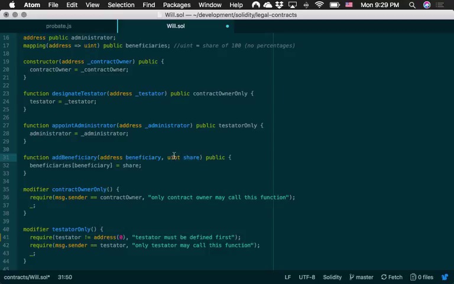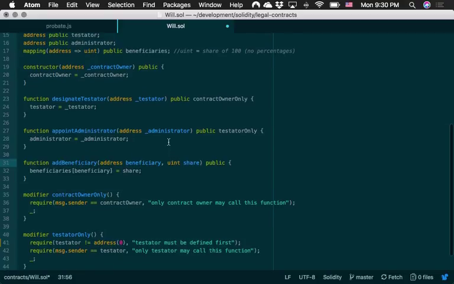The other one that's kind of interesting is you'll see share here is actually an integer. So I'm still learning Solidity just like a lot of us are. What's kind of interesting to me is that Solidity doesn't have very good support for floating point numbers, because you would assume a share would be like a percentage, like 0.3 or 0.3333 or 4.39 or something, a fairly precise number. Since it doesn't have very good support for what they call fixed point numbers in Solidity right now, I'm just going to say share is a share of 100. So it'll have to be whole numbers like 1, 2, 3, 4, 5, 6, 7, 8, 9, or whatever.